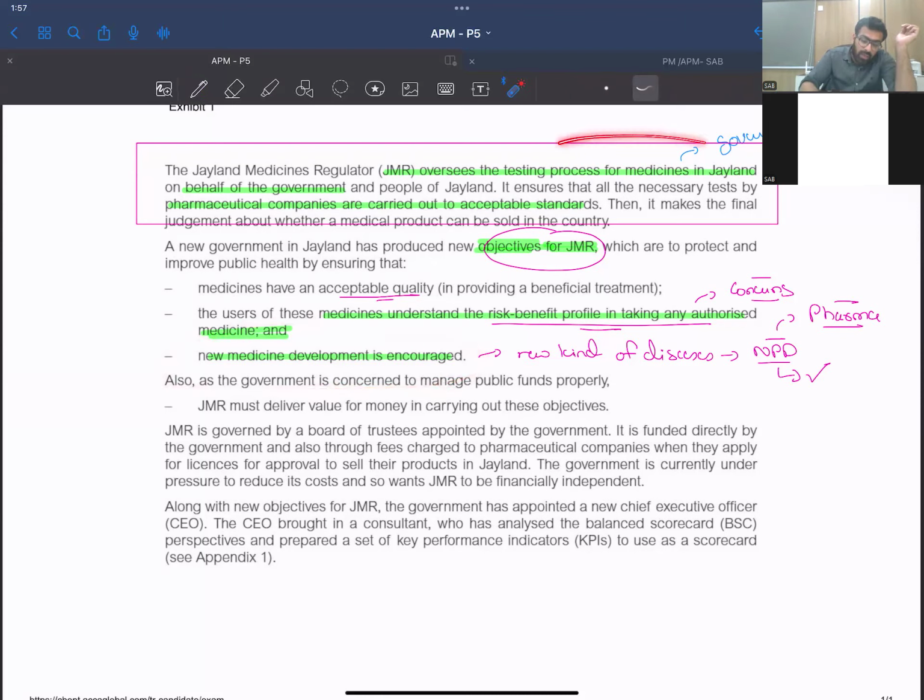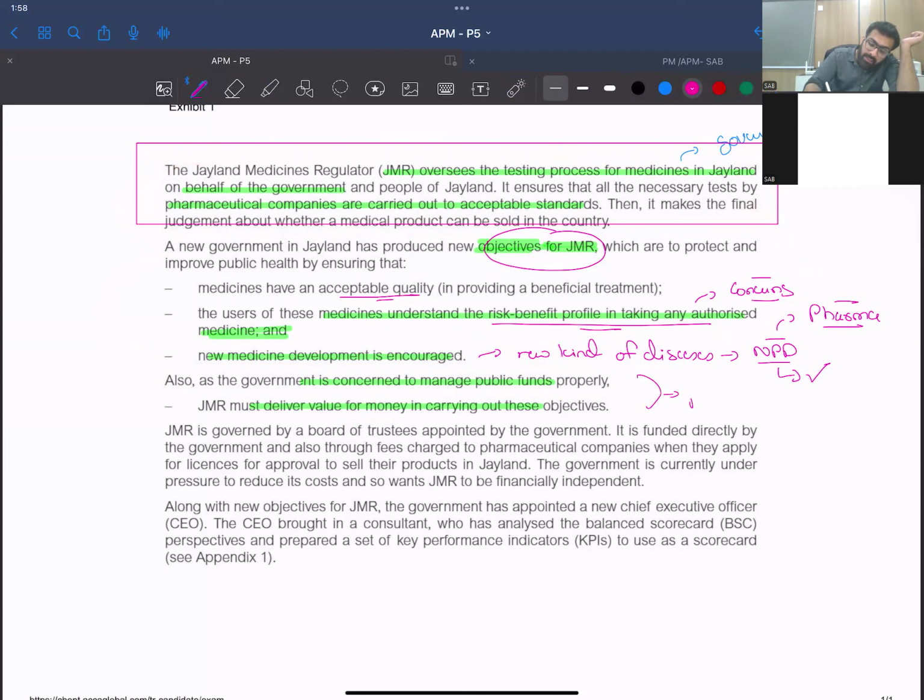So see, they have given you an intro of their organization. They have given you particularly the objectives of it, right? And now, as the government is concerned to manage public funds properly, JMR must deliver value for money. So that means you're using public funds, so value for money is also required.